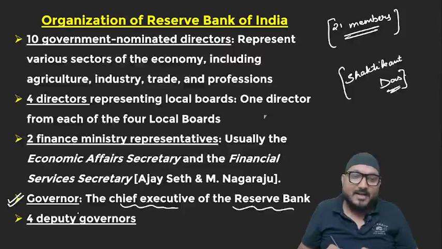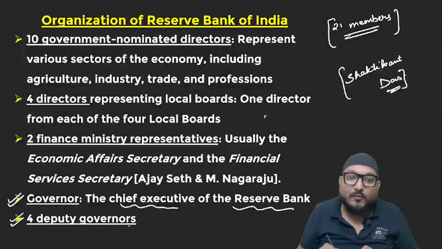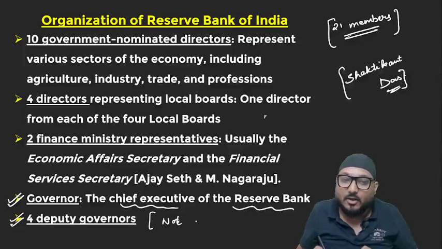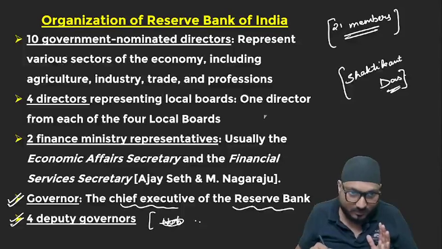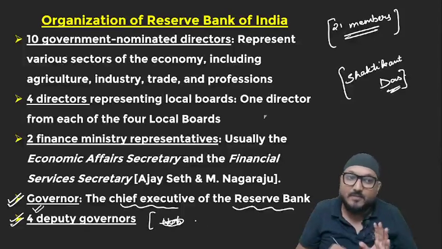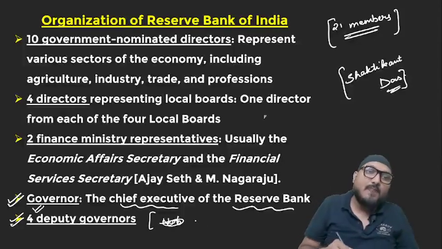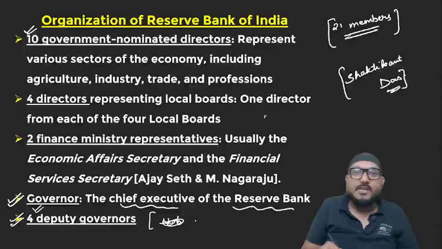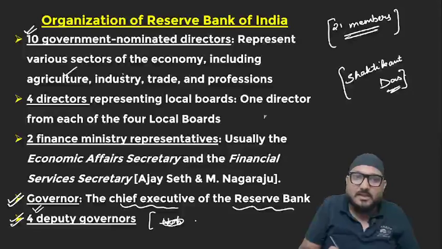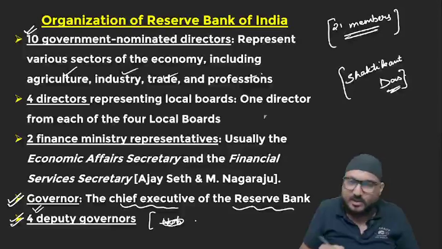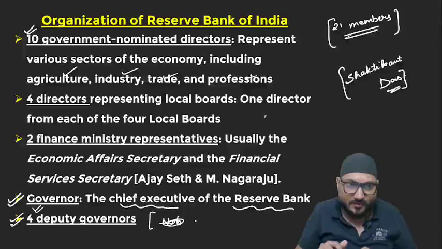Alright. Apart from governor, RBI also appoints 4 deputy governors. Remember, they cannot be more than 4. Alright, they can only be maximum 4 deputy governors. Apart from that, there are 10 government nominated directors, which are from different sectors of economy like agriculture, industry, trade, profession, etc. You don't have to learn all of them.